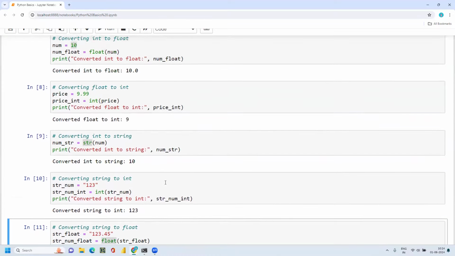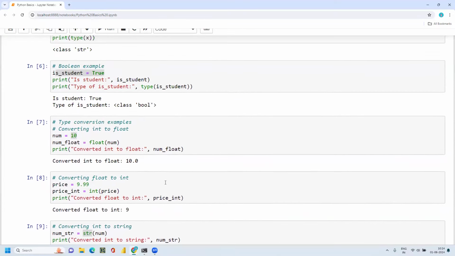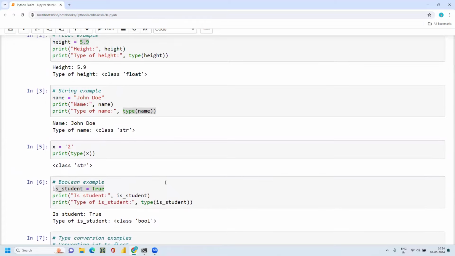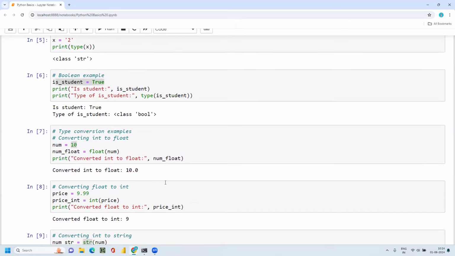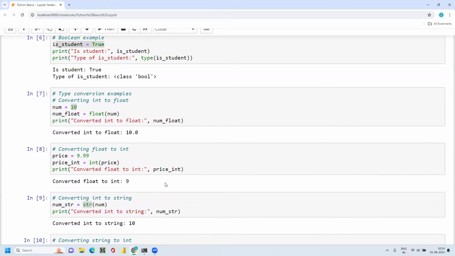So these are all the basic data types in Python. Along with int, float, string, and boolean, we do have other data types, which are list, tuple, set, and dictionaries. I'm going to cover those topics in the later part of this video.